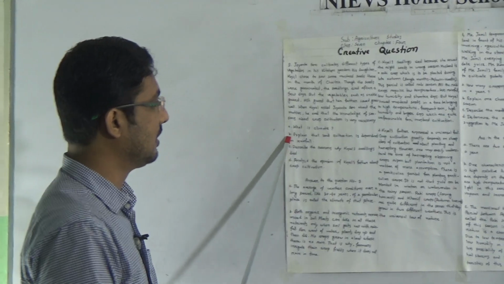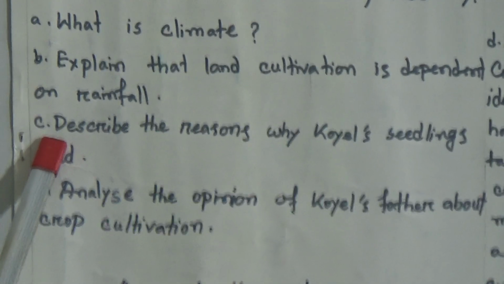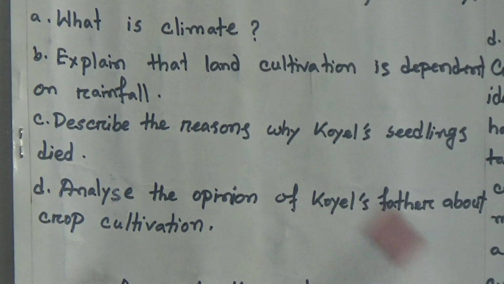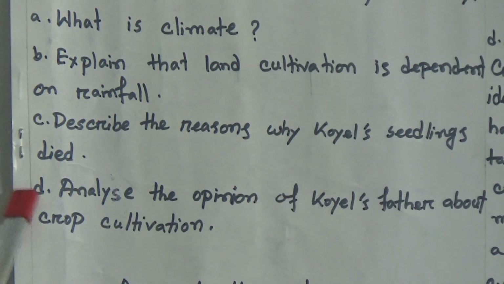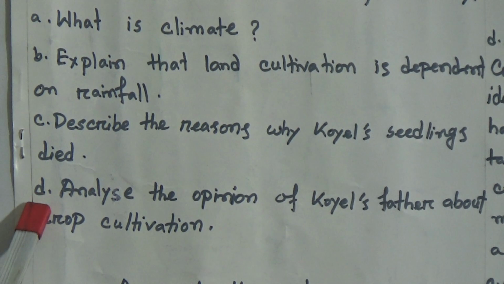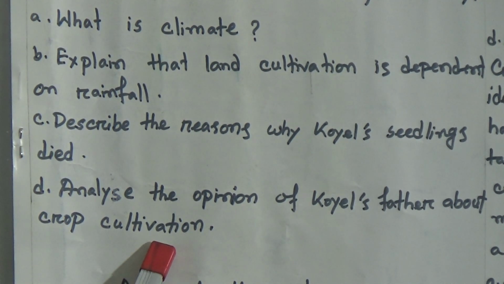In B number there are 2 marks and it will be limited in 3 or 4 sentences. C number has 3 marks and it will be written within 12 sentences, and D number carries 4 marks that will be limited within 15 sentences. Okay, let's see the answer.